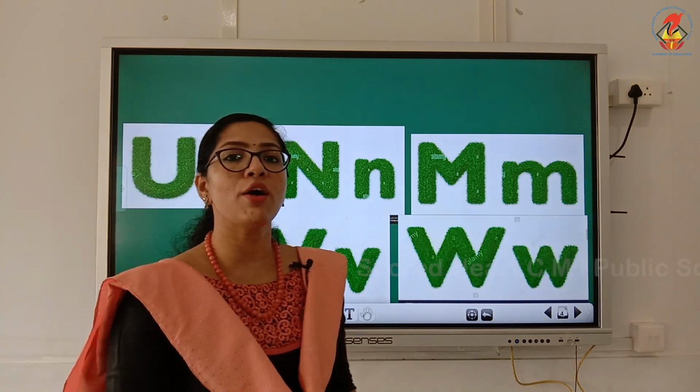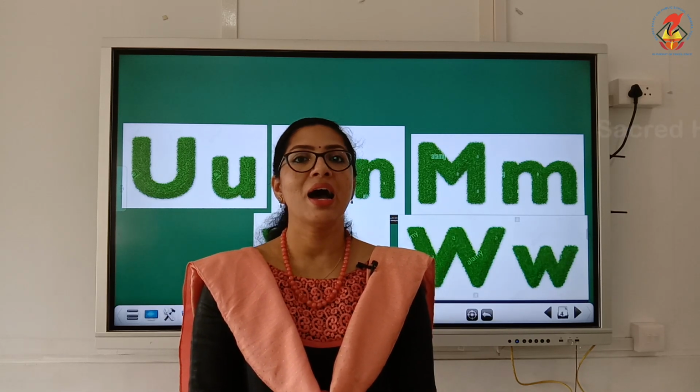What is the phonic sound for letter U? Letter U makes the sound A. Which are the words that start with letter U? A umbrella, A umbrella bird, A umpire, A up and A under. Again, A umbrella, A umbrella bird, A umpire, A up and A under.